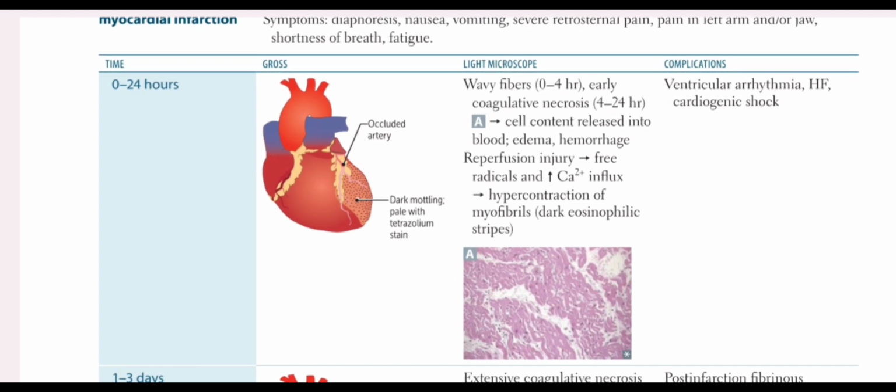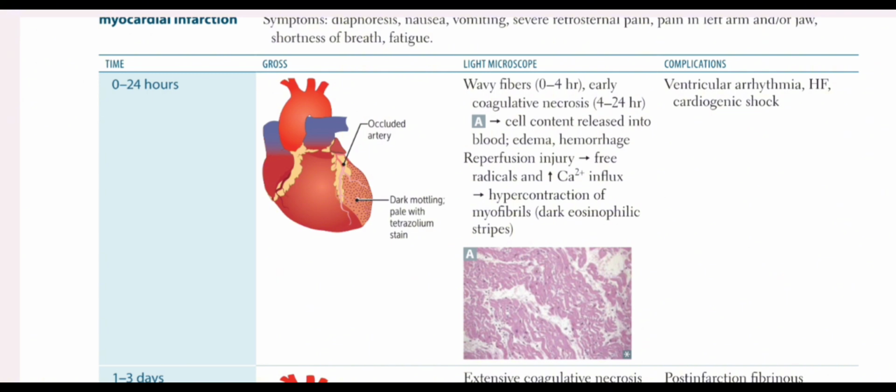So the changes that occur in 0 to 24 hours are there is gross dark mottling and pallor with tetrazolium stain. However, on light microscopy during the early hours, that is the 0 to 4 hour period, there are wavy fibers with early coagulative necrosis. In the 4 to 24-hour period, the cell content is released into the blood, edema, hemorrhage.